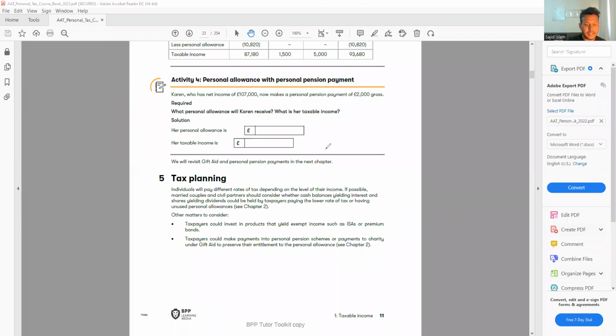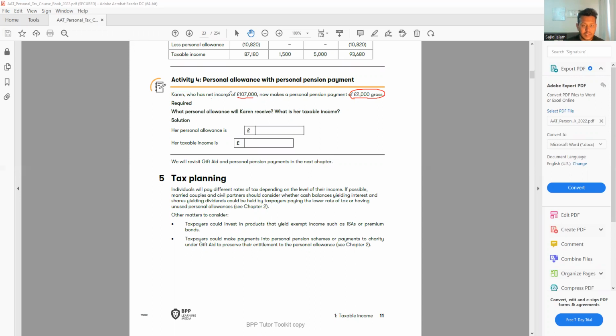So it says here, Karen, who has net income 107, now makes a personal pension contribution, or PPC, personal pension payment, 2,000 gross. So if it is a gross, I have no problem. If it is a gross, I'm very happy. I don't have to change it. So what personal allowance will Karen receive? What is the taxable income? Two questions. So how much will be the personal allowance?